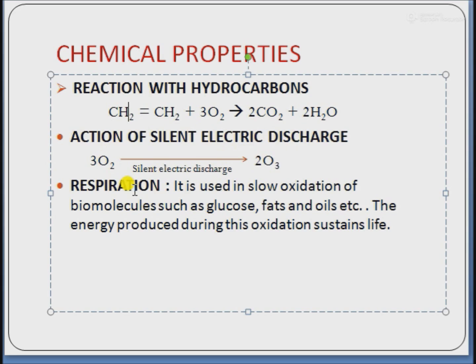Next is respiration. When air is inhaled, dioxygen is carried by the hemoglobin of the blood to various tissues of the body, where it is used in the slow oxidation of biomolecules such as glucose, fats and oils, etc. The energy produced during this oxidation sustains life, while CO2 and water produced are exhaled.